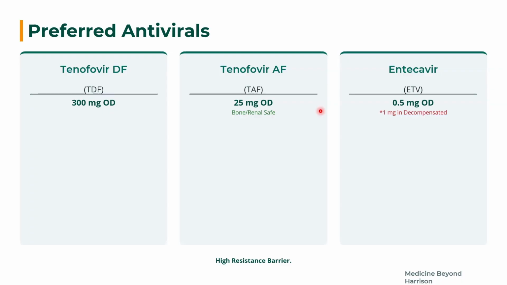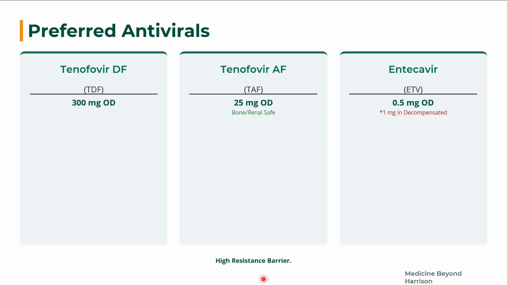So tenofovir disoproxil fumarate (TDF) is 300 milligram once daily dosage. It cannot be given in renal failure patients. Tenofovir alafenamide is a better drug, safe for bone as well as kidney. It is only 25 milligram once daily, but it's a costlier drug. Entecavir is preferred mostly and widely used. It is 0.5 milligram once daily. But in case of a decompensated patient, it's 1 milligram per day. It is 2 tablets per day.